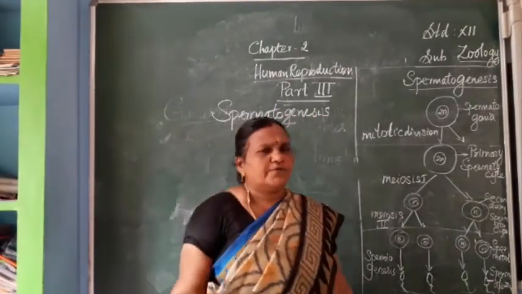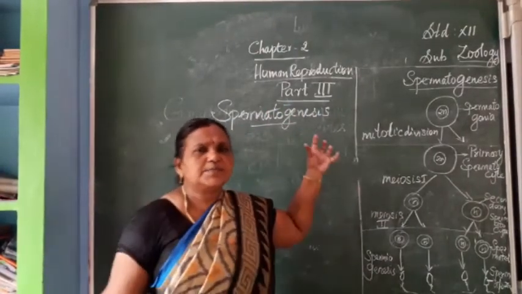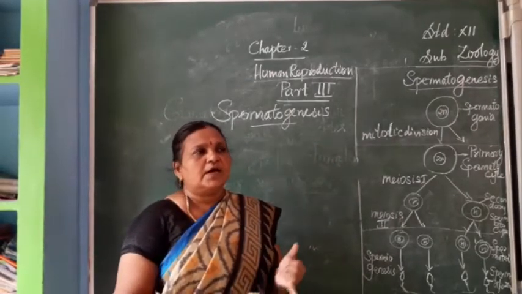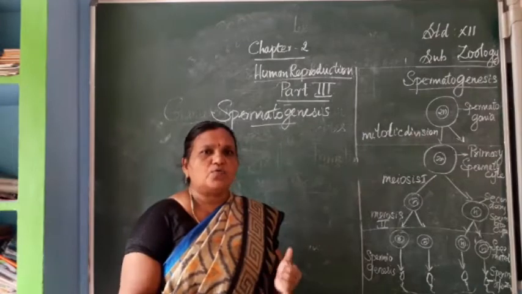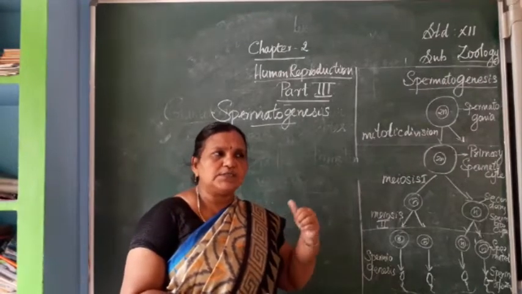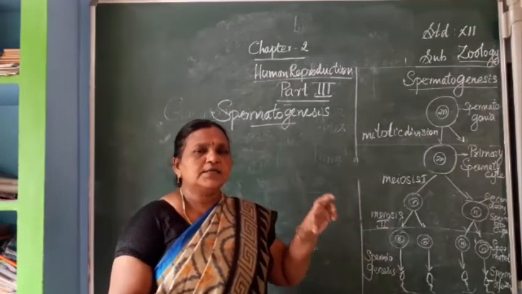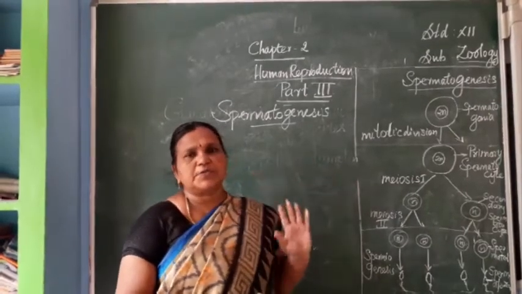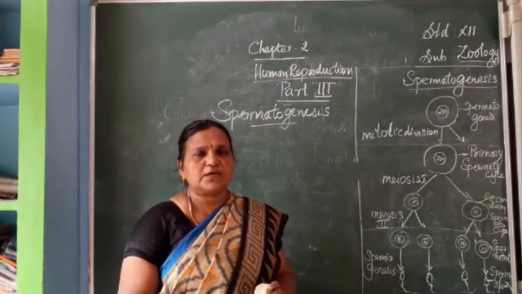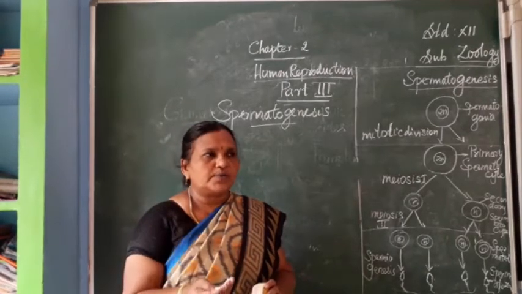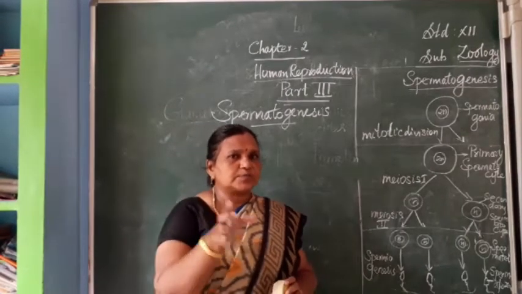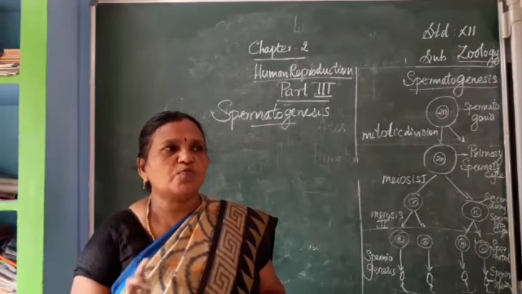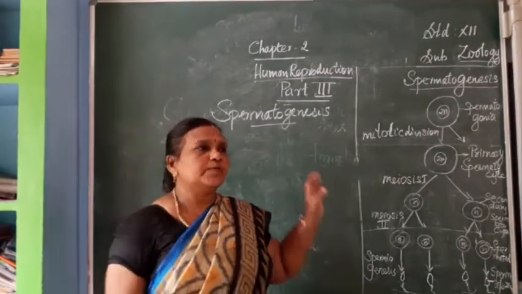More questions arise. How does spermatogenesis happen in males, where does it happen, why does it happen, and how is it controlled by other hormones? Hormonal control is there for spermatogenesis. So in this class we are going to study how the sperms are produced, why, when, and what hormones are involved in spermatogenesis.